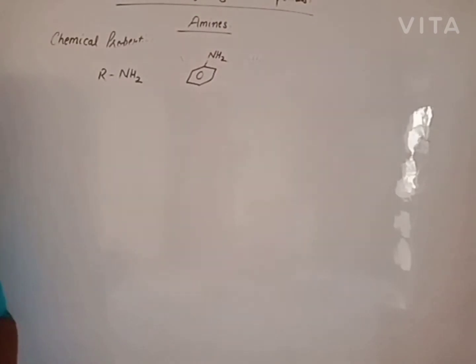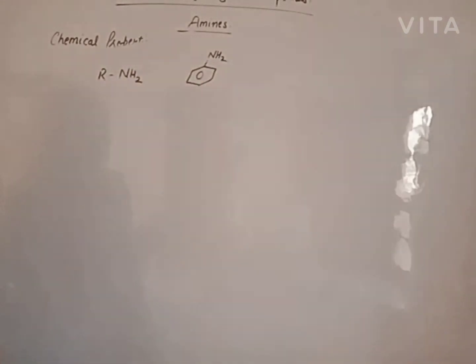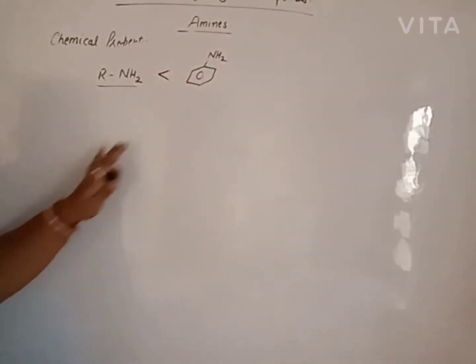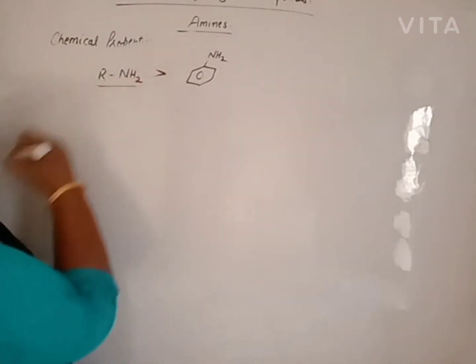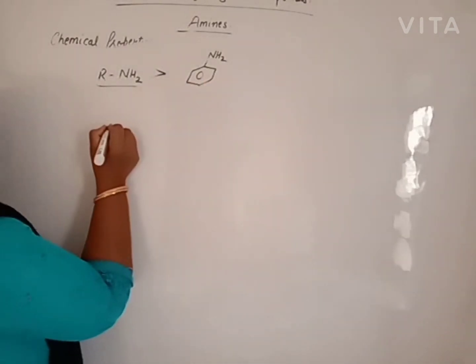You have learned very clearly that aromatic compounds are resonance stable, and they behave as acids, not as bases. On this basis, we can say aromatic amines are less basic than aliphatic amines.